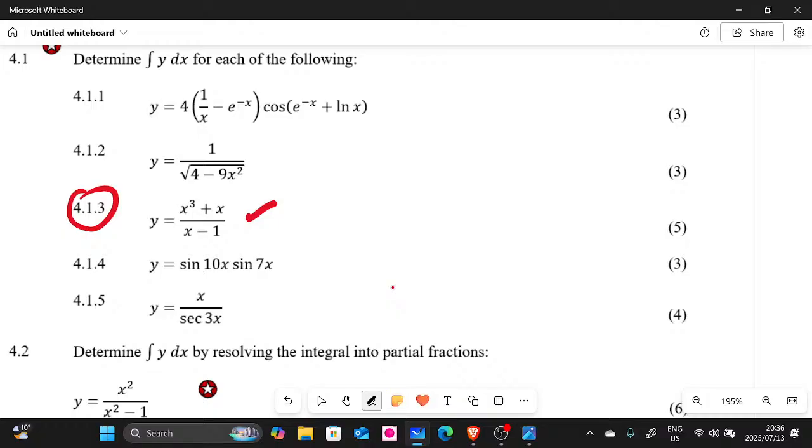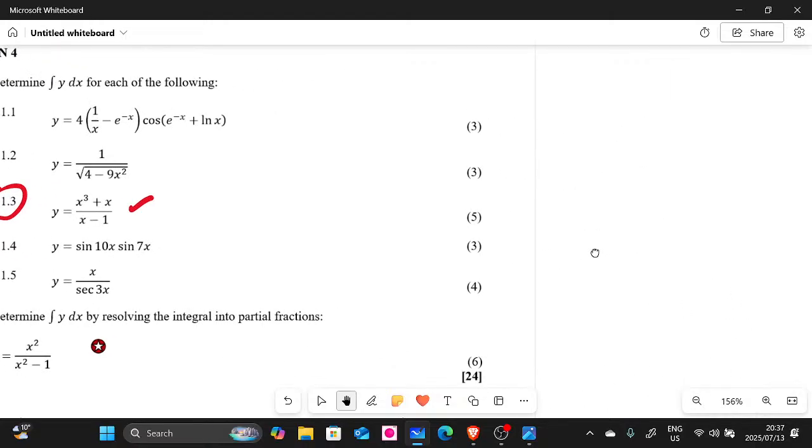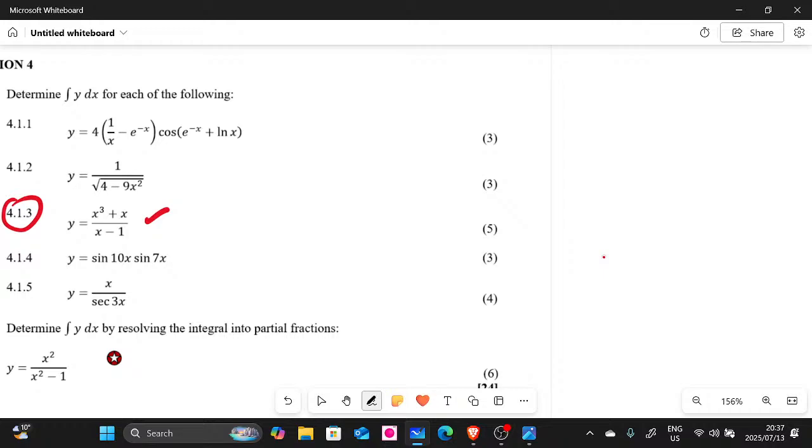So the numerator has the highest power. That's why you know that you need to use long division when you integrate this one. So I will also write it on the side so that we are able to solve it. All right, let me just go to the next. Let me just write it here.